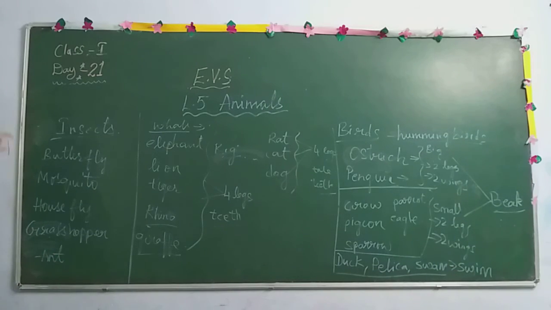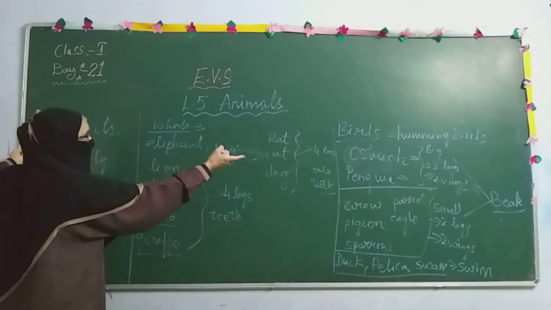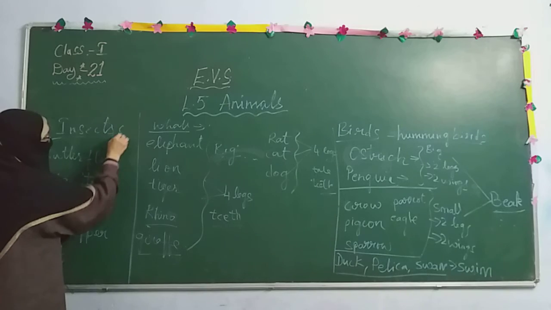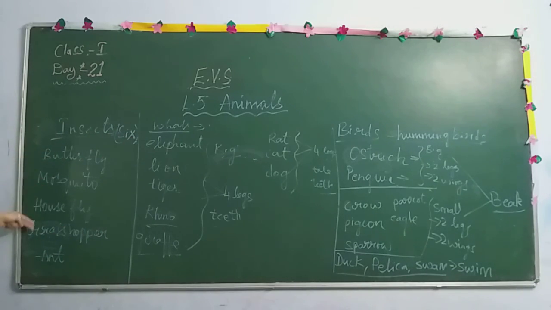These are the insects. Animals have 4 legs, birds have 2, but how many legs do insects have? 6 legs. Butterfly or mosquito, if you take, they have 6 legs. Some insects have wings which help them to fly.